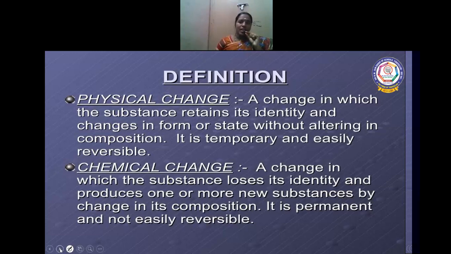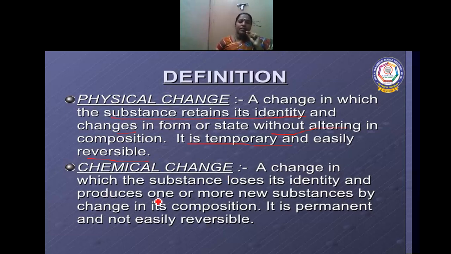Physical change: a change in which the substance retains its identity and changes in form or state without altering its composition. It is a temporary and easily reversible change. For example, folding of paper. If you unfold it, again you will get a long-size paper. So it is a physical change. It retains its individuality and identity.